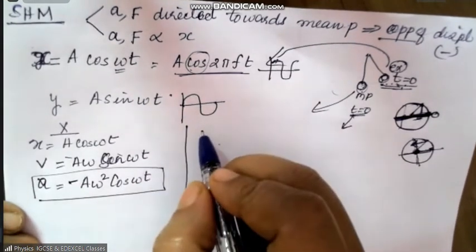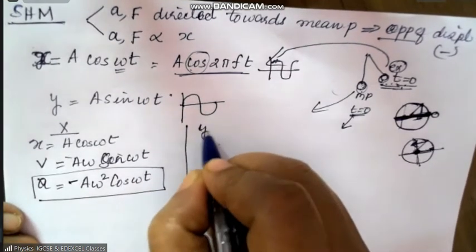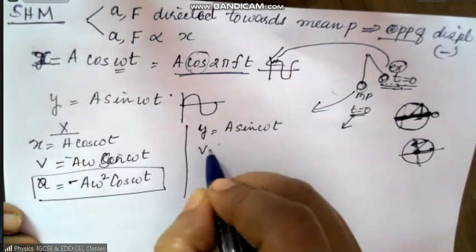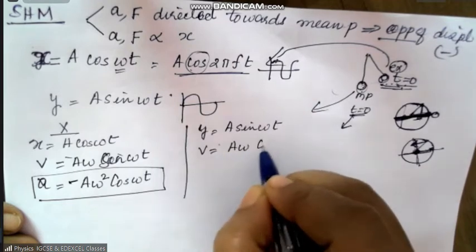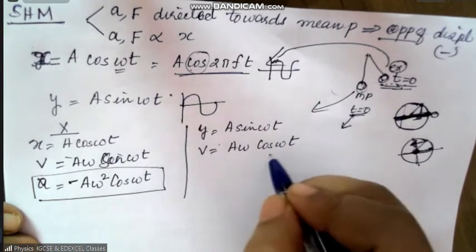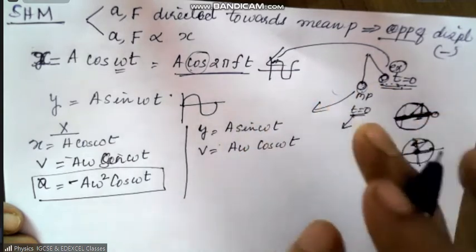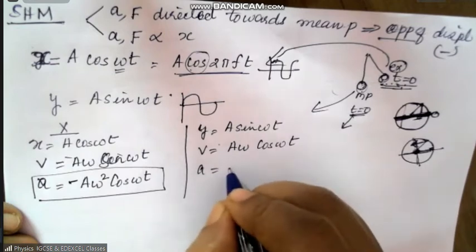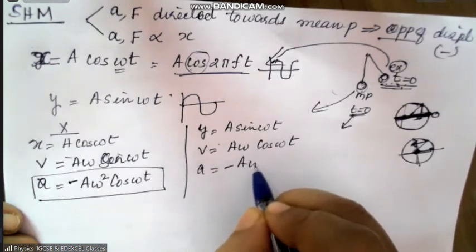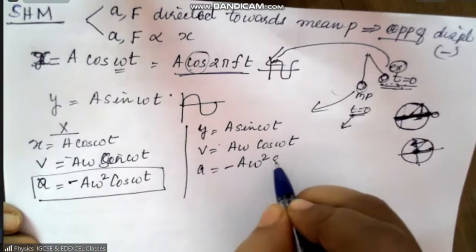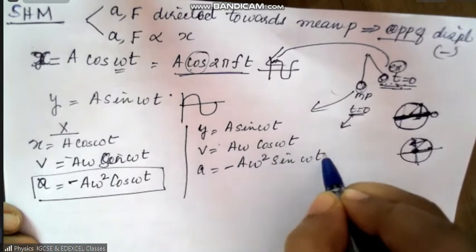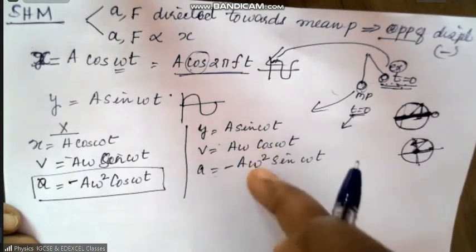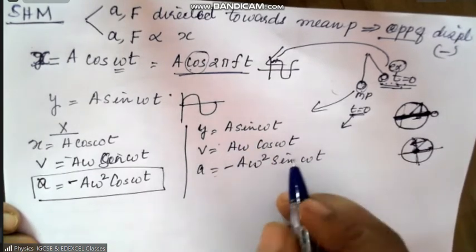Now, similarly, if you start from y is equal to a sine omega t, therefore v is equal to a omega cos omega t, and I gave you the graphs, very important graphs, how they differ. And acceleration is equal to minus omega square a sine omega t. And all these things I told you earlier, please go through how to draw the graph actually. Whatever is the case,